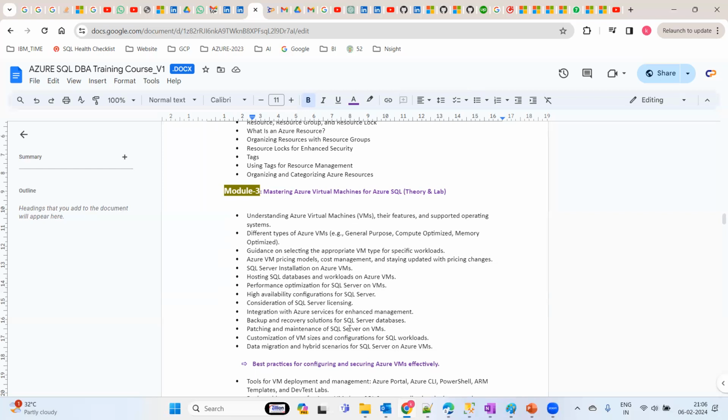So with a managed service, Microsoft is going to take care of it, but if you are on infrastructure as a service, what are the things that we are going to do, that you're going to focus on in this module 3.